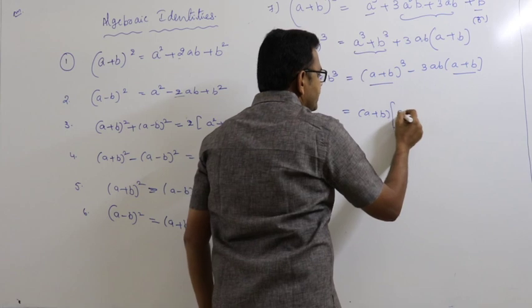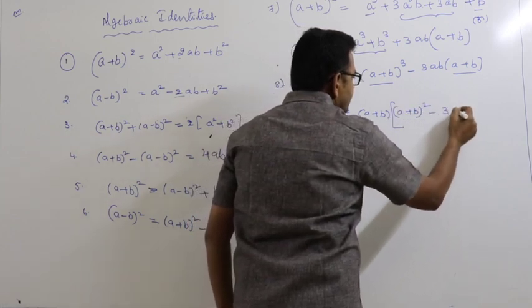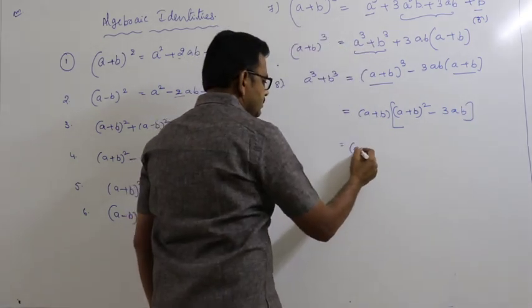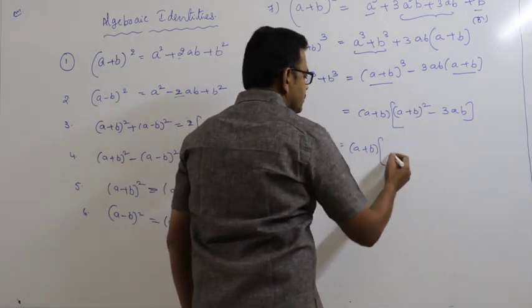Then the remaining part is A plus B whole square minus 3AB. That is equal to A plus B into A plus B whole square minus 3AB.